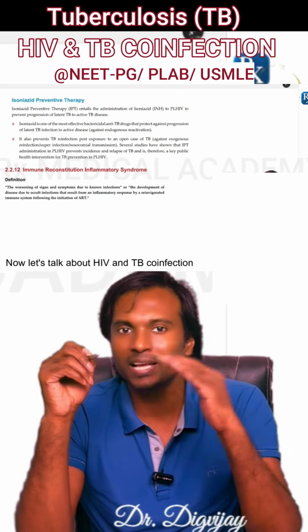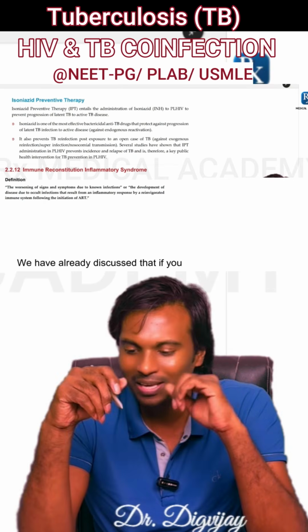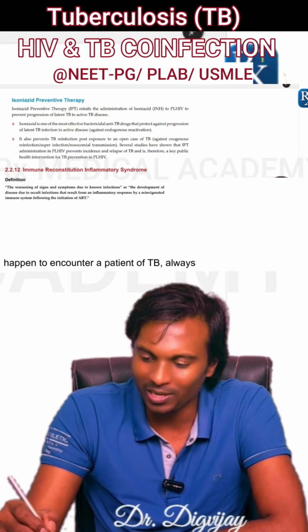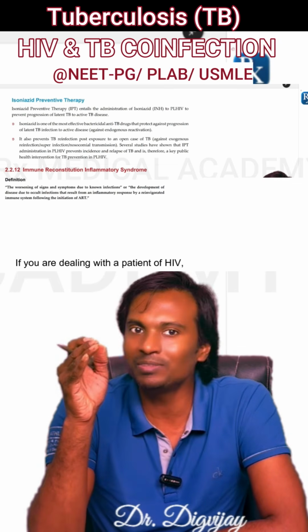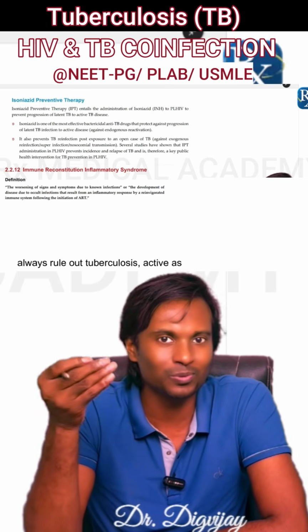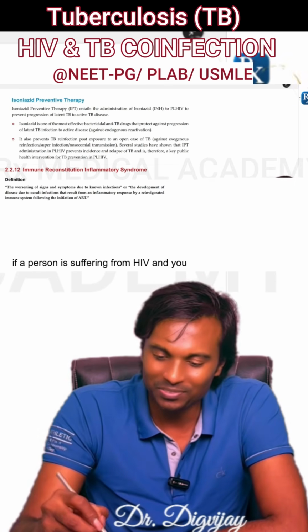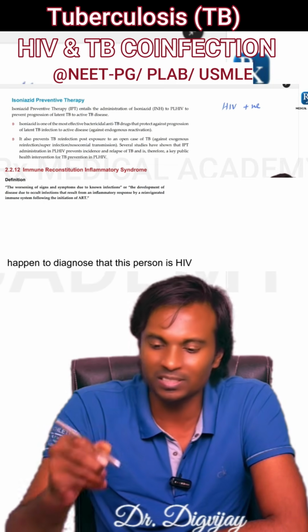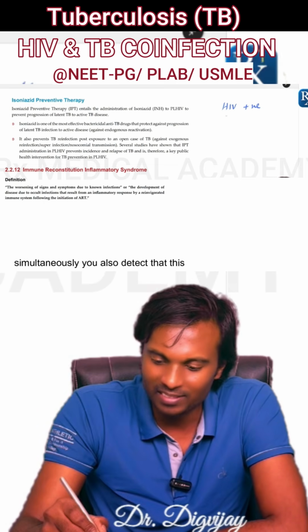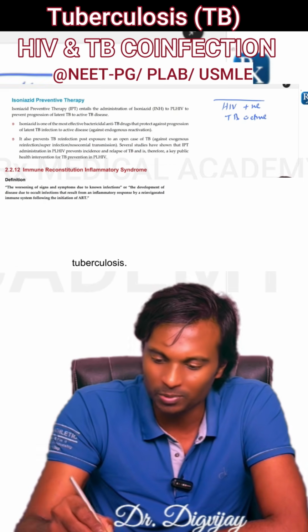Now let's talk about HIV and TB co-infection, that is typical mycobacterial infection. We have already discussed that if you happen to encounter a patient of TB, always rule out HIV. If you are dealing with a patient of HIV, always rule out tuberculosis, active as well as latent. Try to understand, if a person is suffering from HIV and you happen to diagnose that this person is HIV positive, simultaneously you also detect that this person is having active form of tuberculosis.